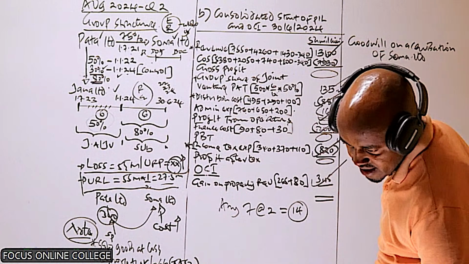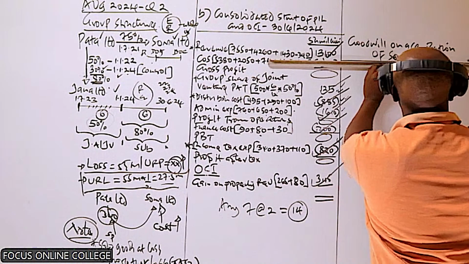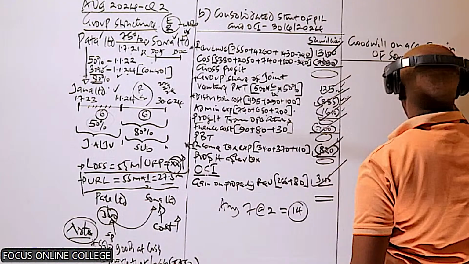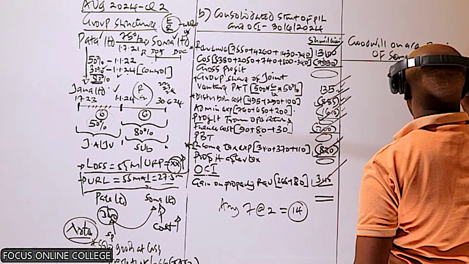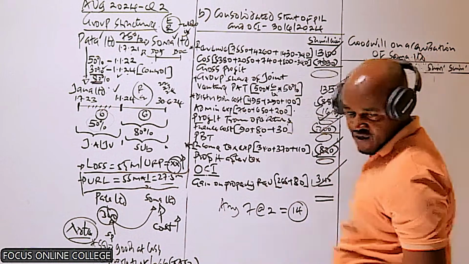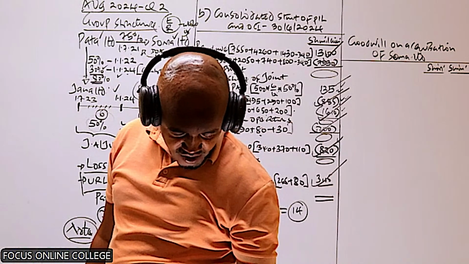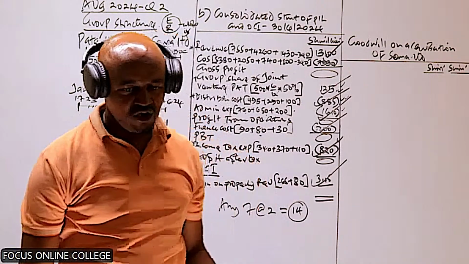The marks allocated there were 2. I think that one was quite simple. And remember, this goodwill will be computed using the partial goodwill method, as per the information given in note number 4.